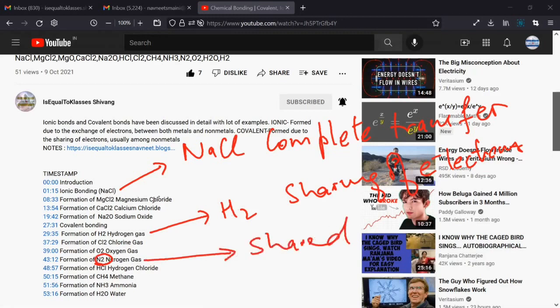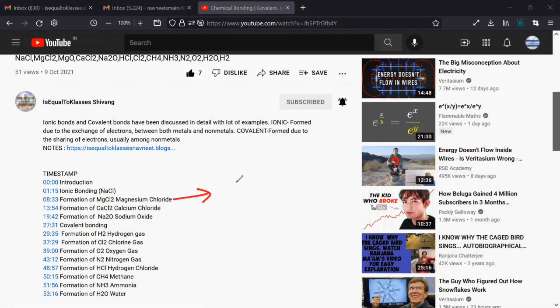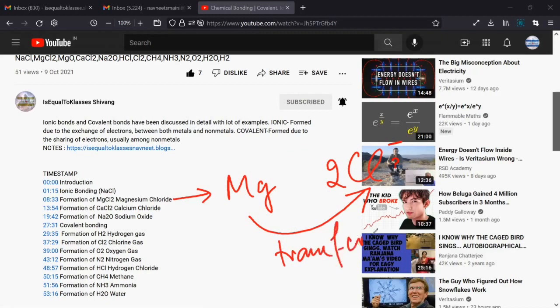Shabash. Now, if I tell you that, let us assume, MgCl2 is an ionic compound, what will happen? The electrons will be? Sir, Mg and Cl will give electrons to each other. Yes. Mg will completely transfer its two electrons to two atoms of chlorine. Have you understood? Yes, sir. There would be complete transfer and complete acceptance. Are we very clear about this?